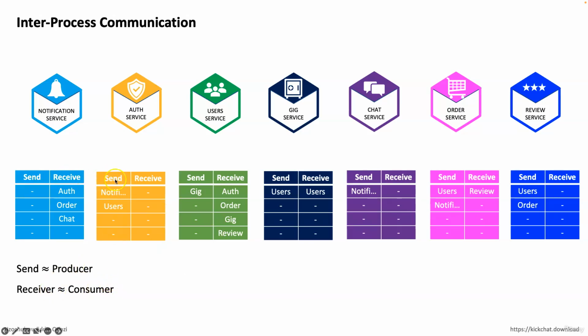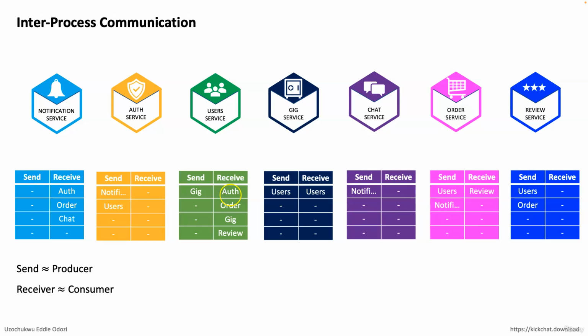So the auth service is going to produce events to the notification service and to the user service. And the user service is going to consume events from the auth service, the other service, the gig service, and the review service.